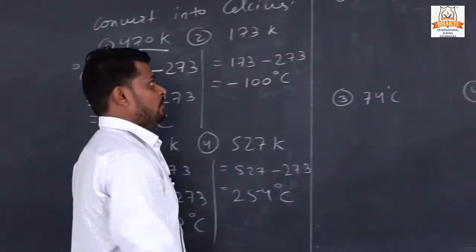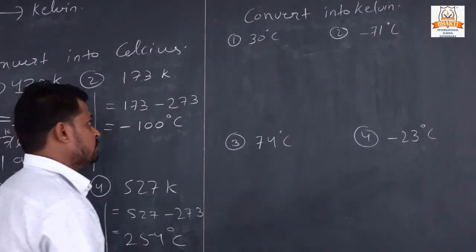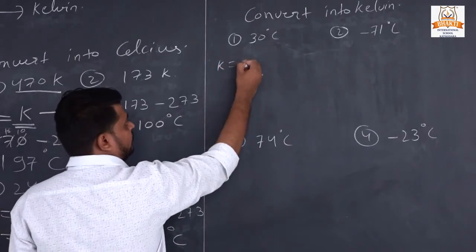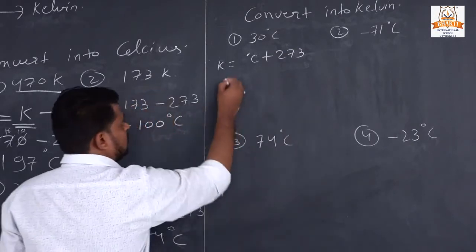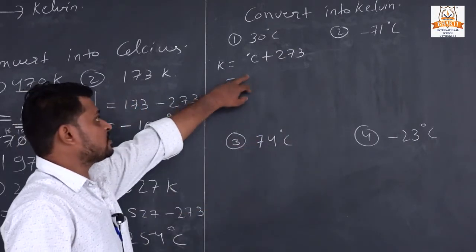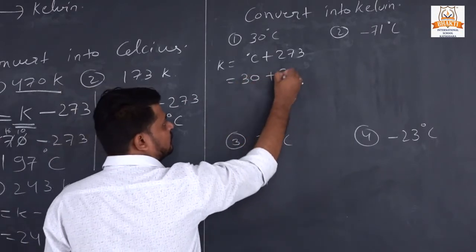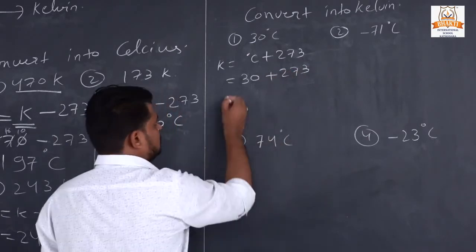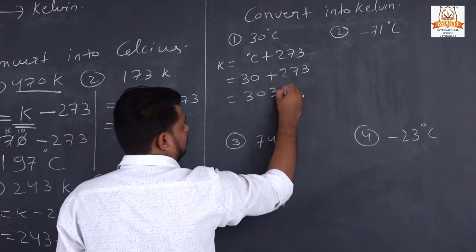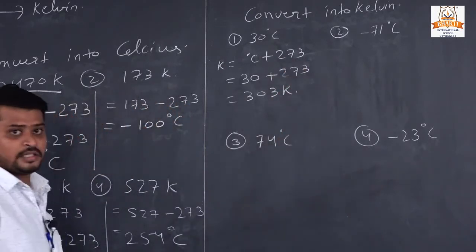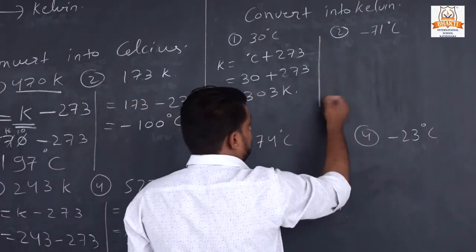Now our first question, to convert 30 degrees Celsius into Kelvin, the formula is Kelvin equals degrees Celsius plus 273. The given value of Celsius is 30 degrees. So here we have to add 30 with 273 and the answer is 303 Kelvin. Understand?